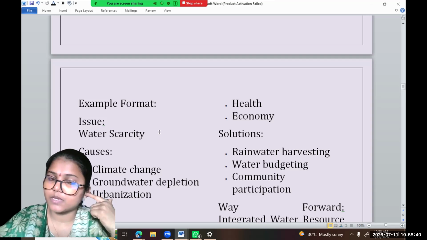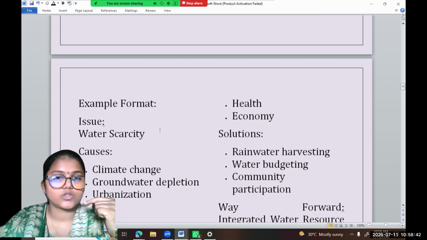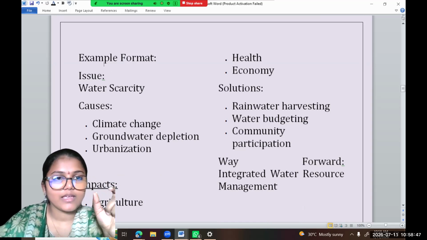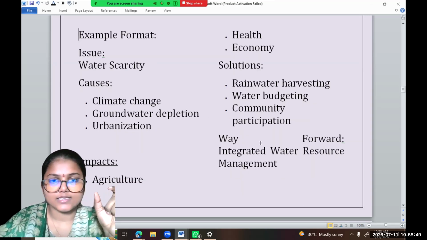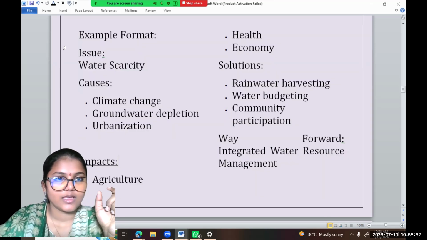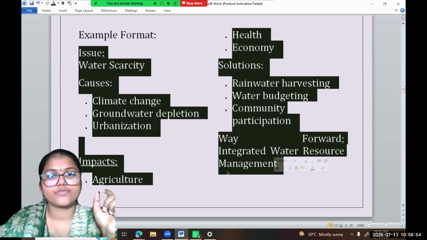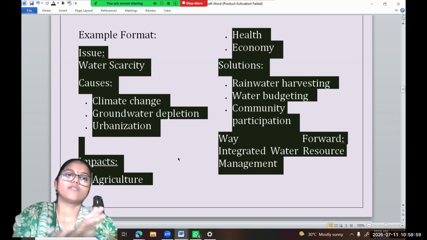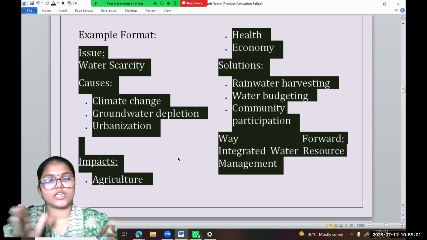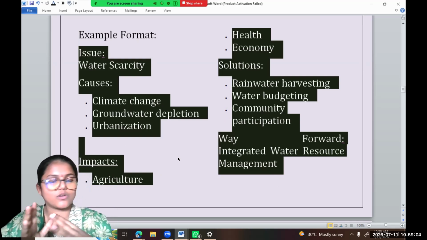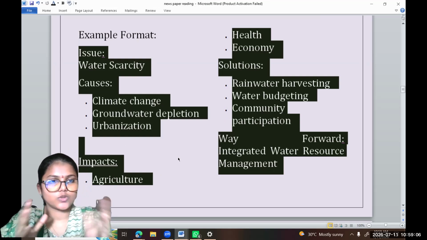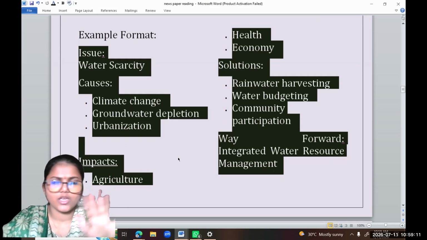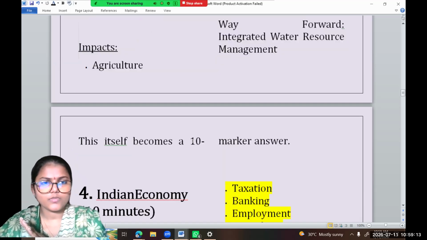So when we are reading a newspaper, we need to analyze those points so that we won't save the is, am, are, the verbs; we will save the content. You should make a summarized version of the article like this. We are not writing that the problem is water scarcity; don't use is, am, are in your summary. Just be specific: water crisis, causes: climate change like El Nino, groundwater depletion, urbanization. All in this manner.